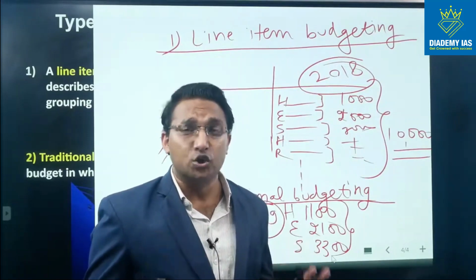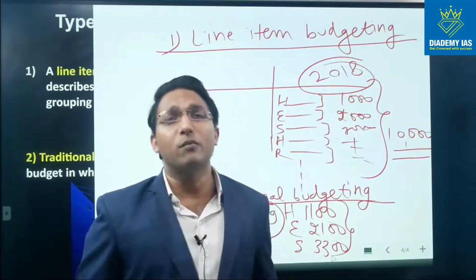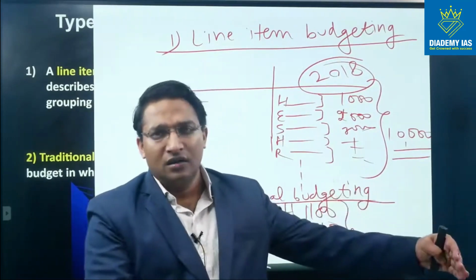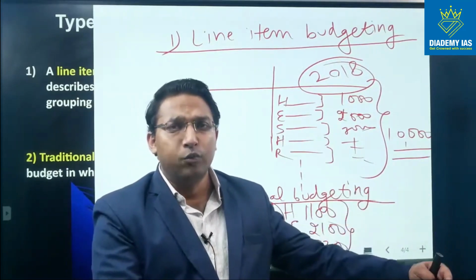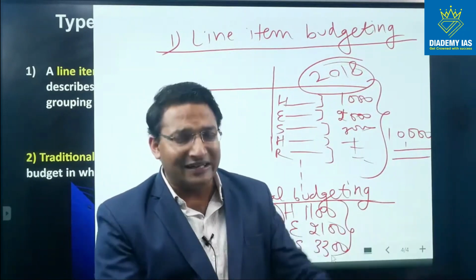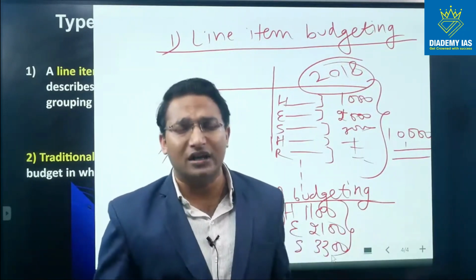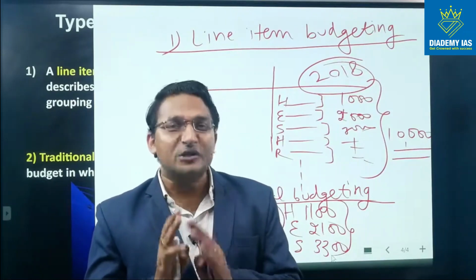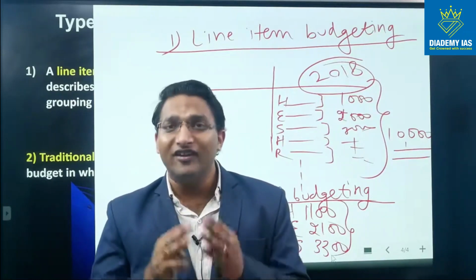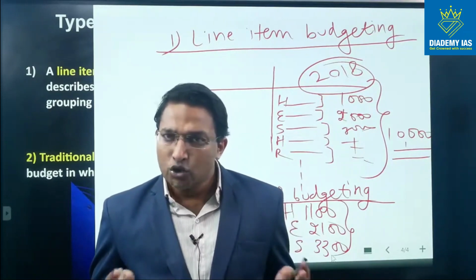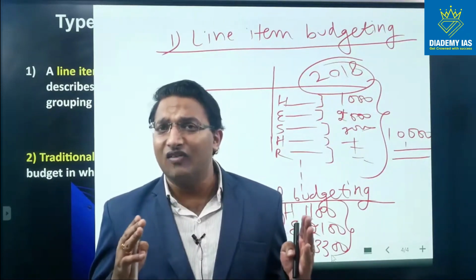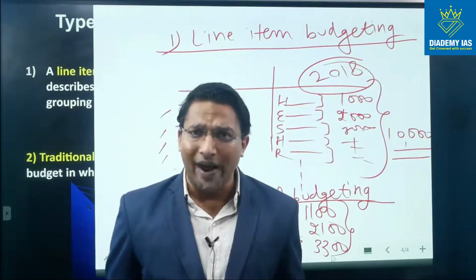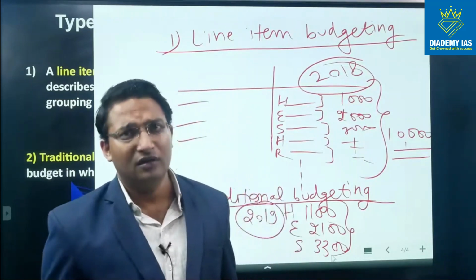But there are many issues with it. And the most important issue is that if in the past year some amount was spent inefficiently, this year also the government has to blindly spend the amount even if it is not required. So there are various possibilities that amount may be spent even if it is not required in actual life.